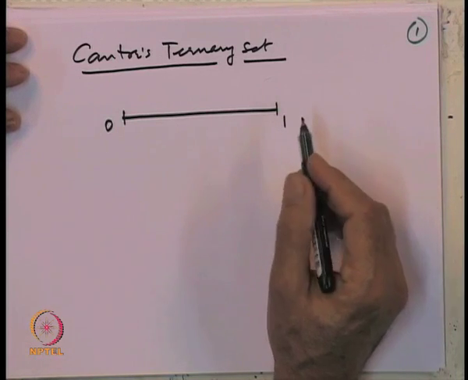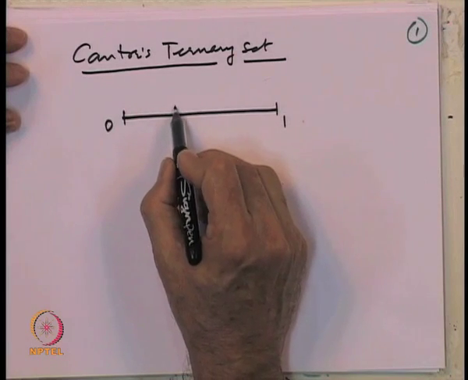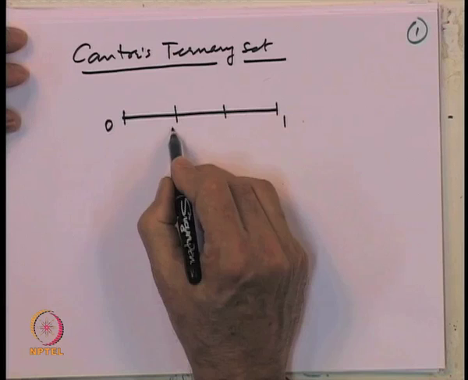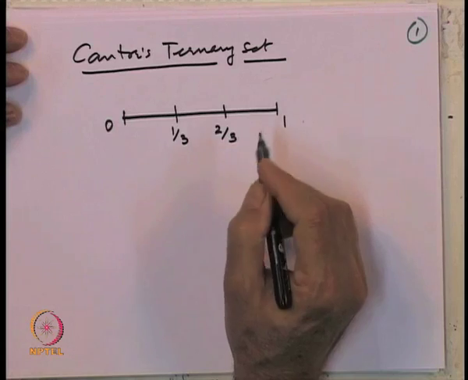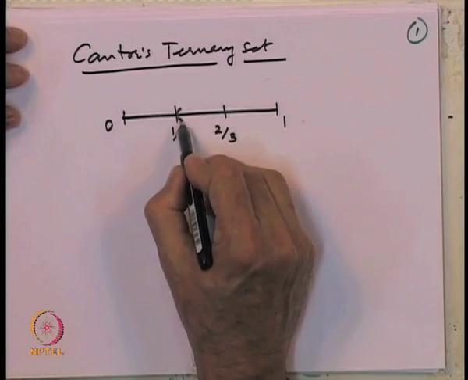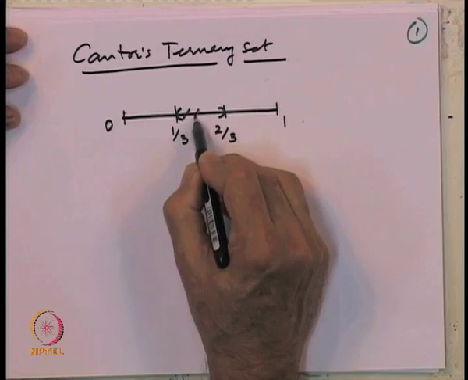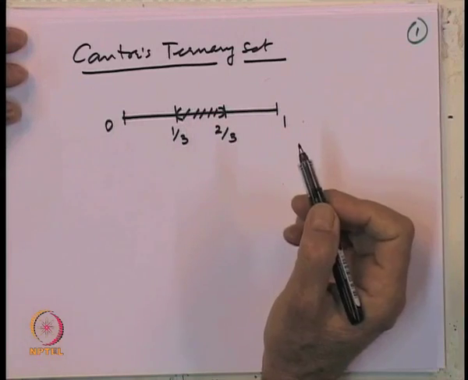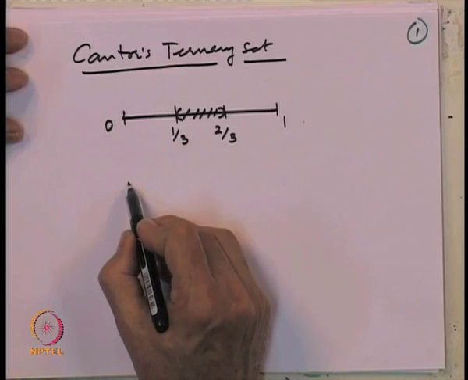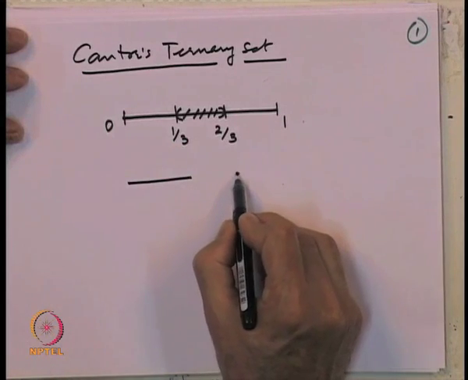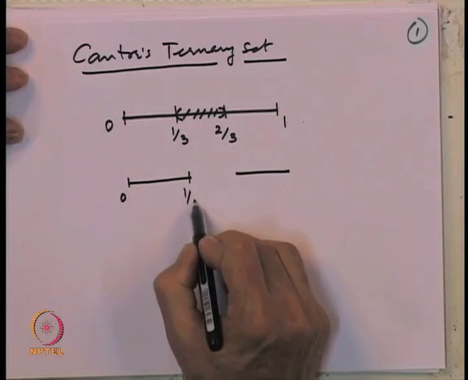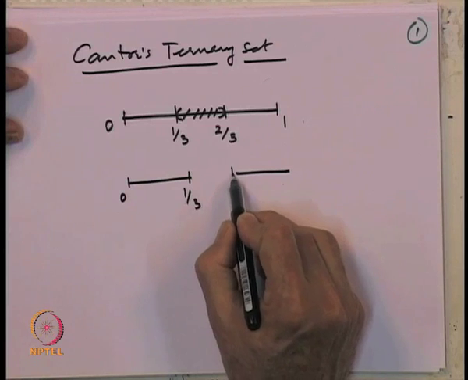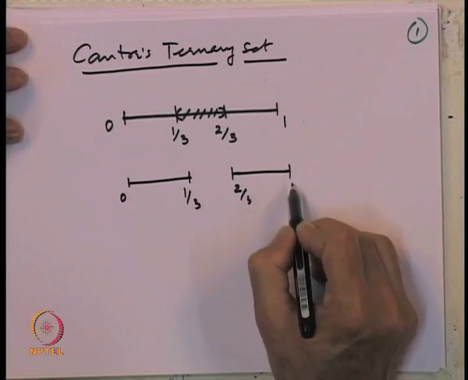So, what is the first step? Divide this into 3 equal parts, that is 1 by 3 and 2 by 3, and remove the middle open portion from the interval 0 1. It gives us 2 pieces, 0 to 1 by 3 and 2 by 3 to 1.